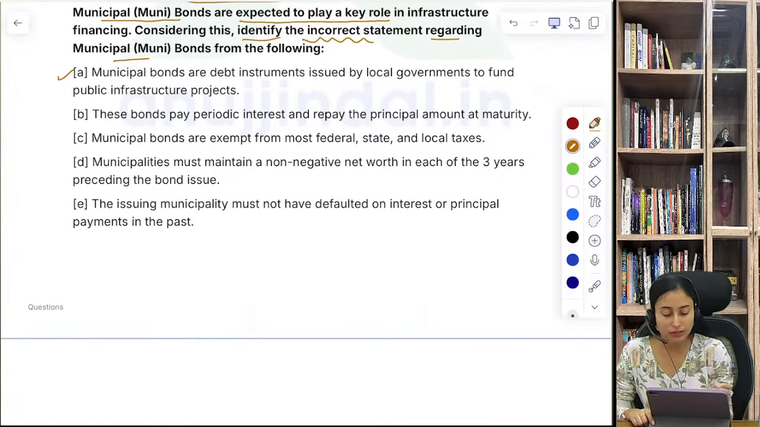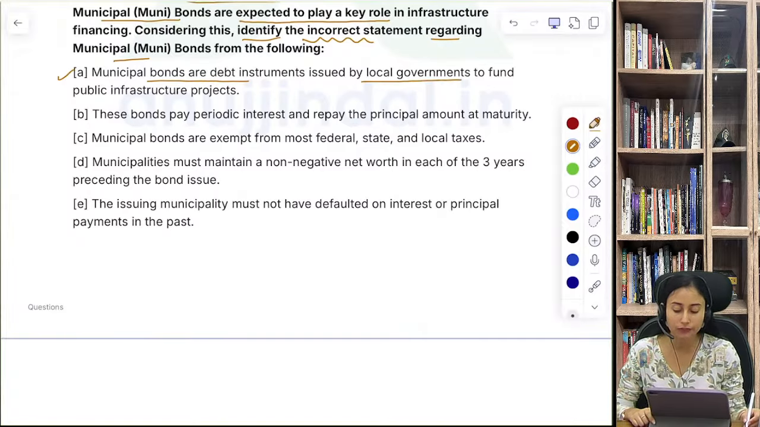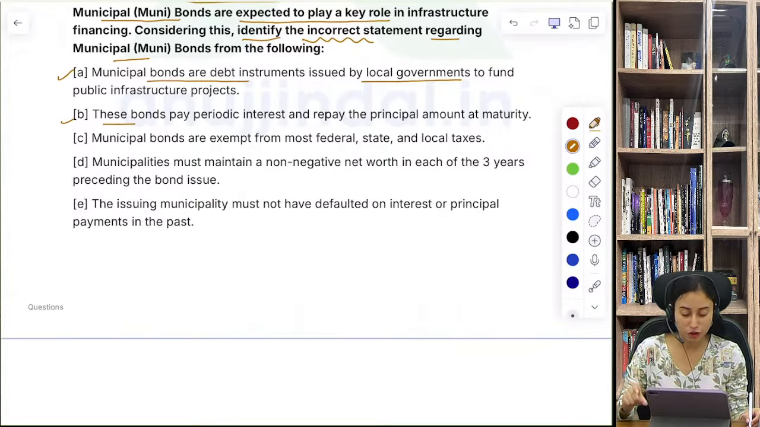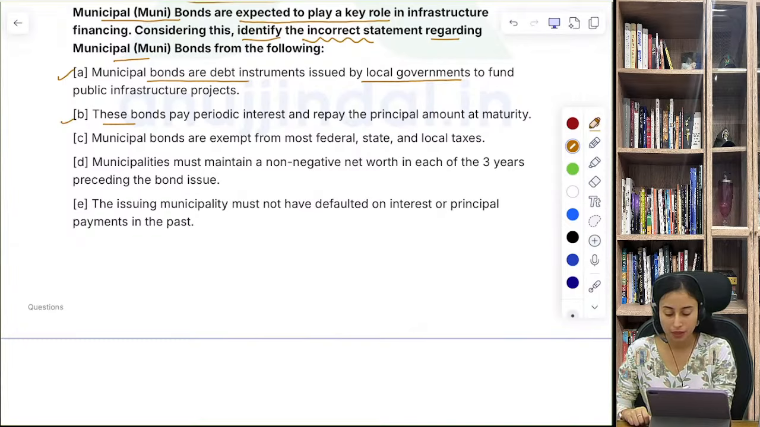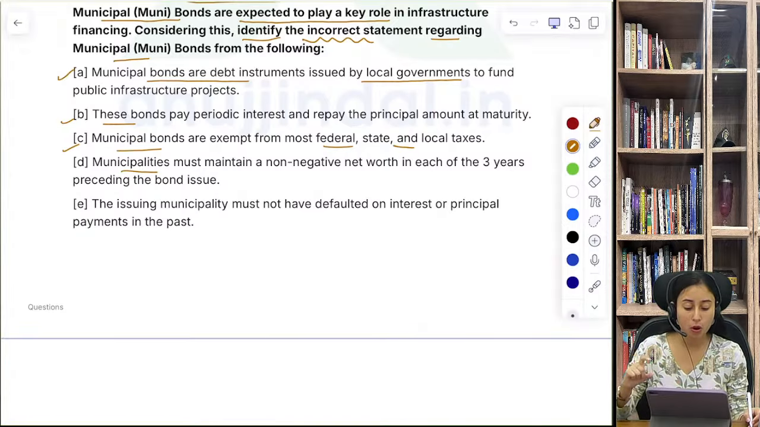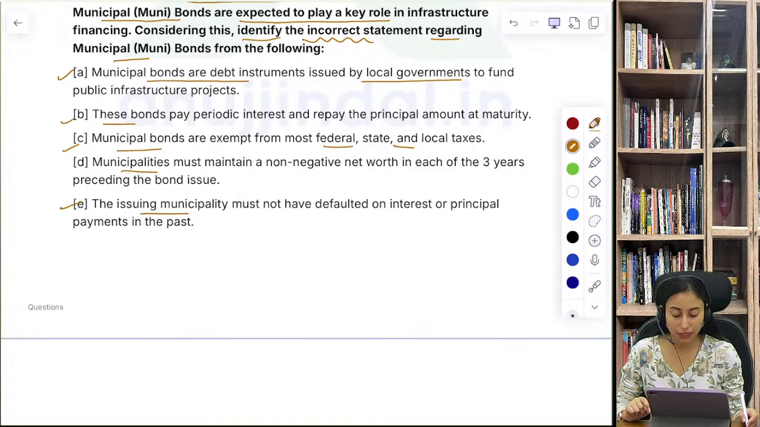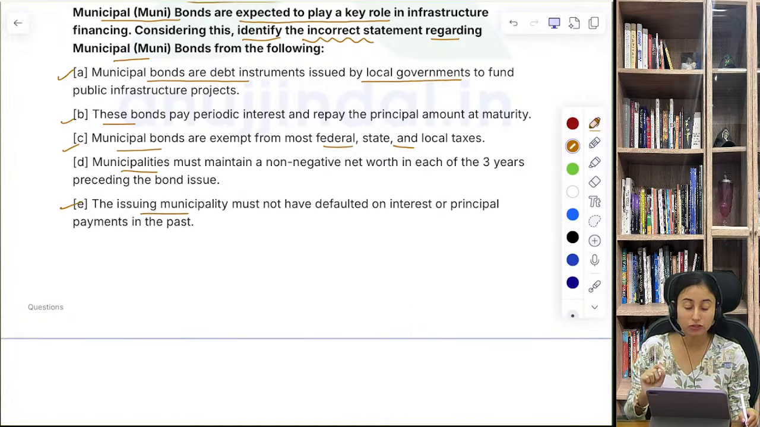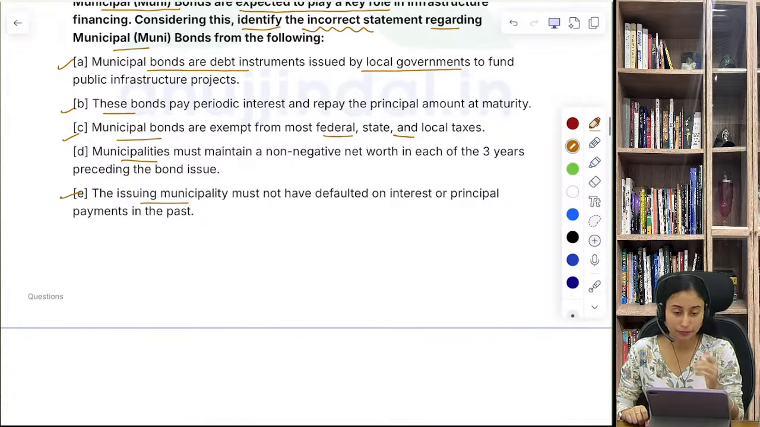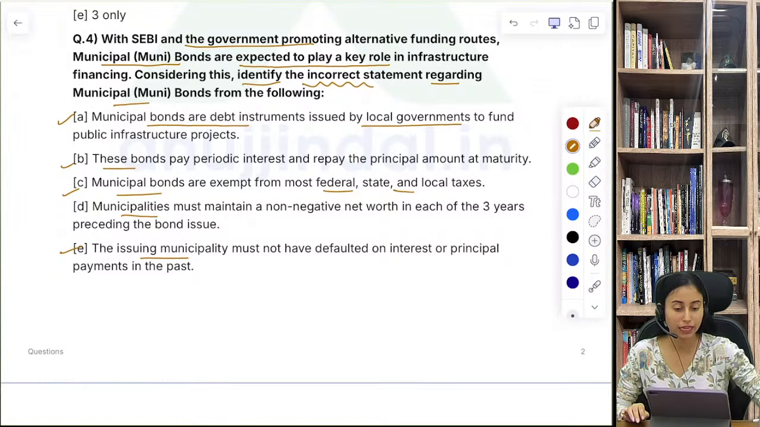It says municipal bonds are debt instruments issued by local government to fund public infrastructure projects. The second statement says these bonds pay periodic interest and repay the principal amount at maturity. C. Municipal bonds are exempt from most federal and state local taxes. Municipalities must maintain a non-negative net worth in each of the 3 years preceding the bond issue. The issuing municipality must not have defaulted on interest or principal payment in the past. So what do you think is the right answer? You have to tell me the incorrect statement.